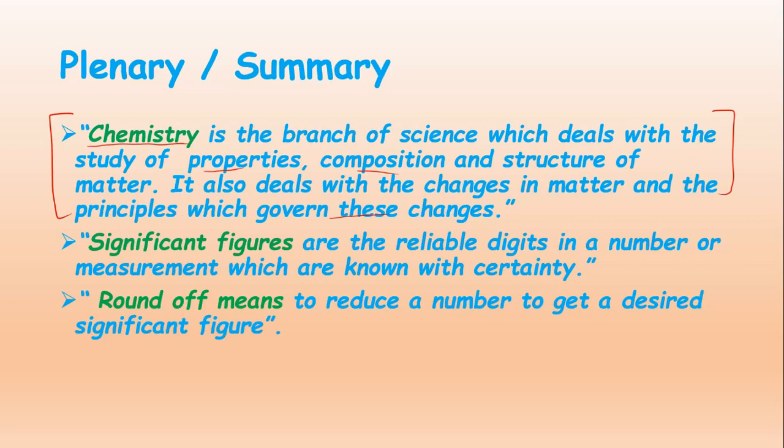Then we also discussed two main points, significant figures and rounding of data. What are significant figures? They are reliable digits in a number or measurement which are known with certainty. This is the definition of significant figures. We have also discussed the rules related to significant figures. Then the last topic which we discussed was rounding of data. Rounding of data means to reduce a number to get a desired significant figure. And there are 3 rules related to rounding of data.